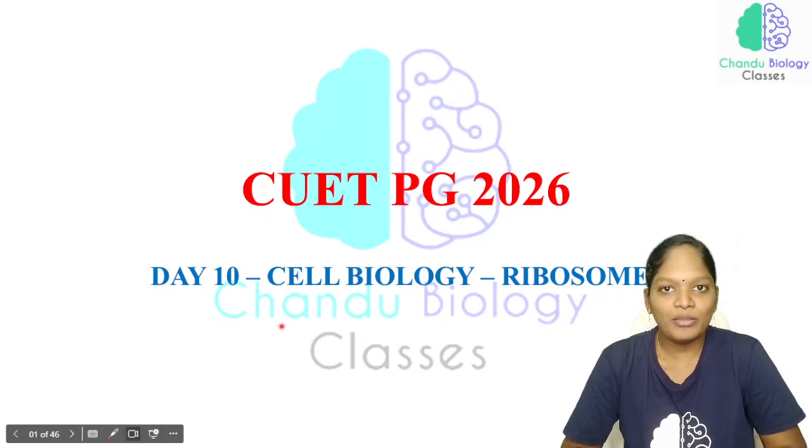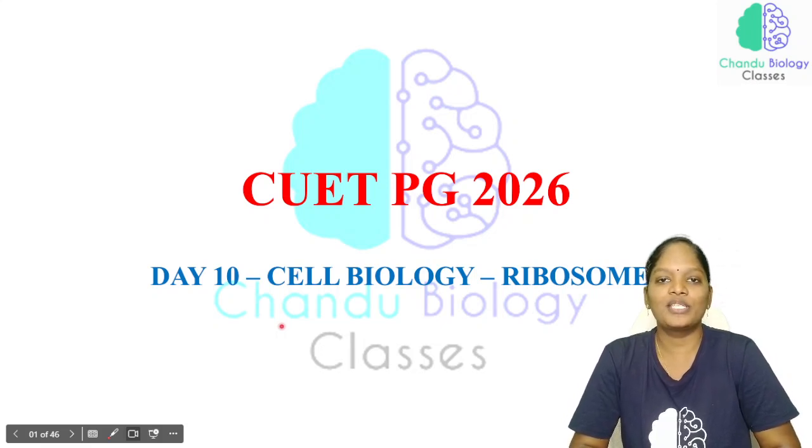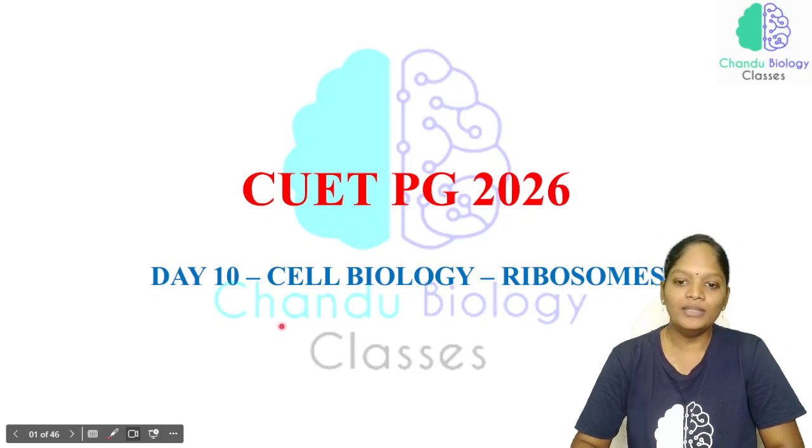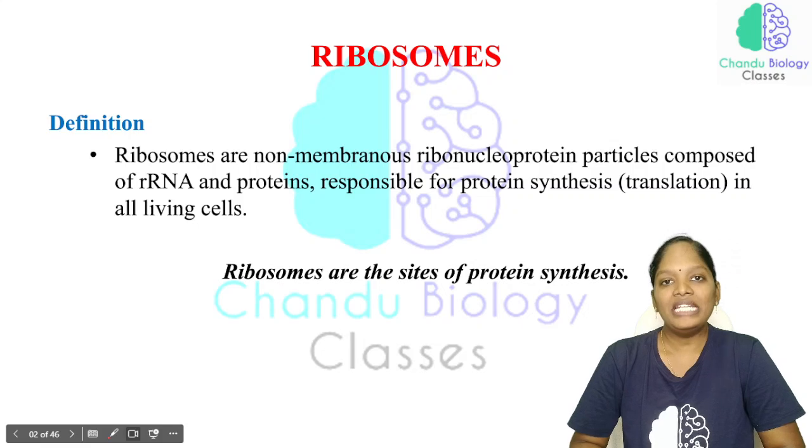So we are discussing the cell organelles under the chapter cell biology. In yesterday's class we discussed the peroxisome, an important organelle. In today's class we are going to discuss the ribosomes. See, how can we define the ribosome?